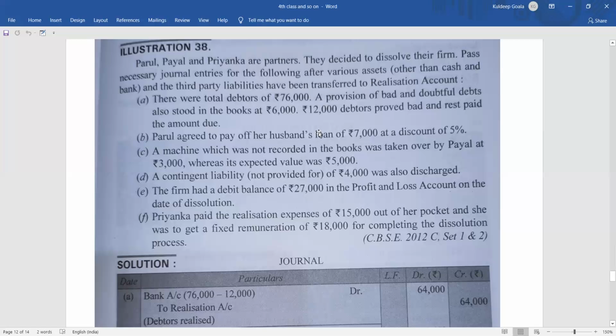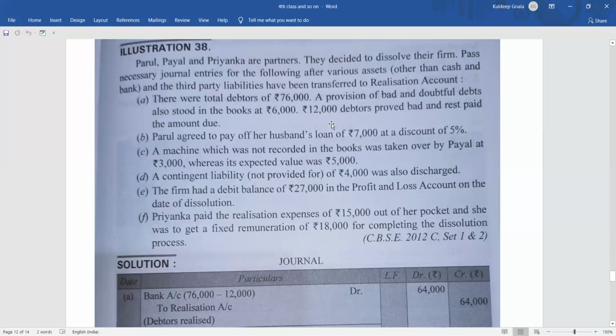So how much have we received? You see only that much. What was the total letter? 76,000, out of which 12,000 were bad. That means how much will we receive? 64,000, isn't it? 76,000 minus 12,000. If we deduct the bad debt, then it is 64,000. So you will receive only 64,000.